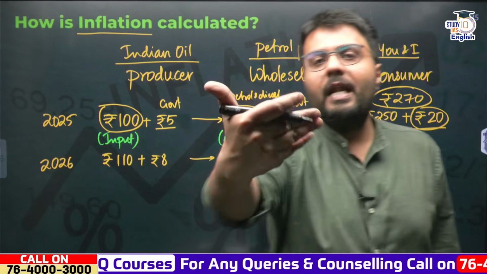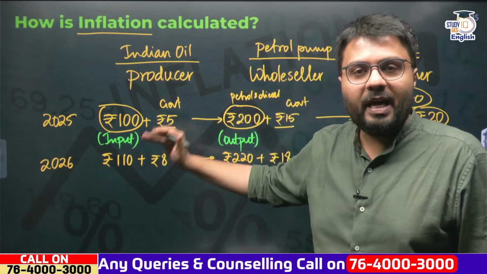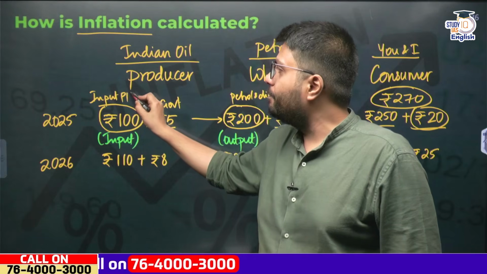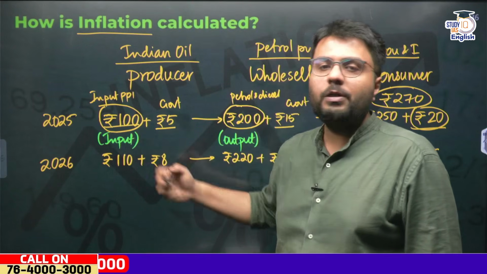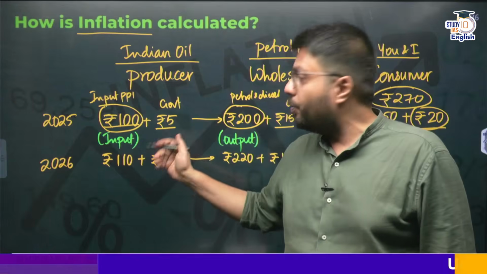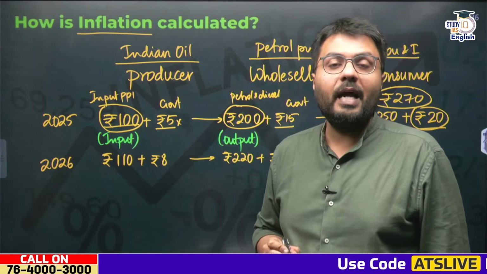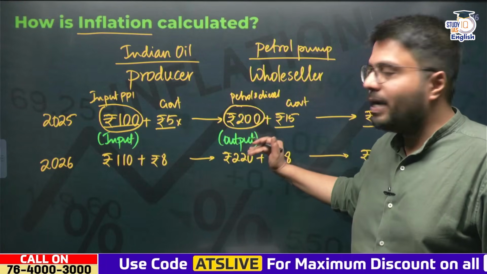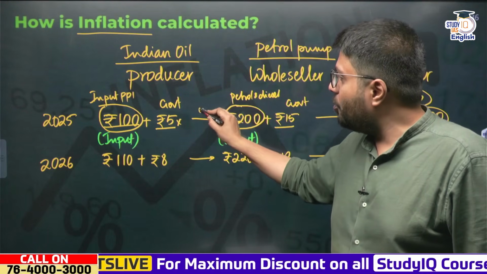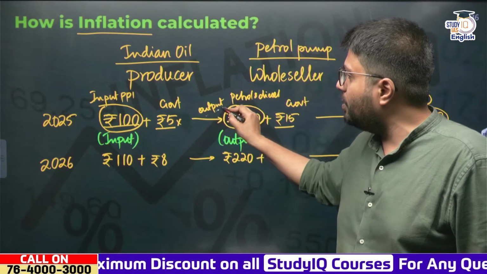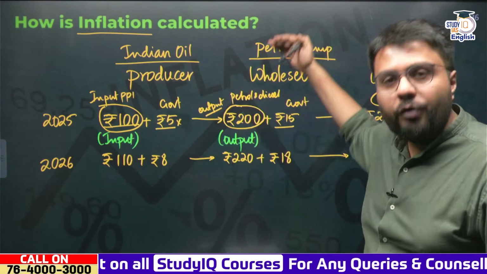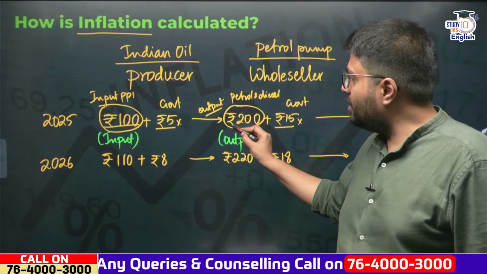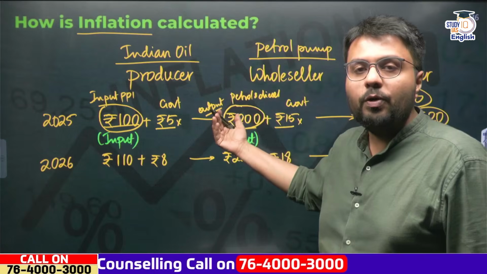Right? Now to calculate inflation at the level of the producer, we calculate inflation either at the input level, called input PPI, which just takes into account the cost paid by the producers for its input. It does not include the cost that the producer is paying in the form of taxes to the government. Similarly, if you have to calculate inflation at the output level, you just take into account the prices that the producer receives from the wholesaler, not taking into account the taxes that the wholesaler is paying. So this price of 200 would tell you output PPI.